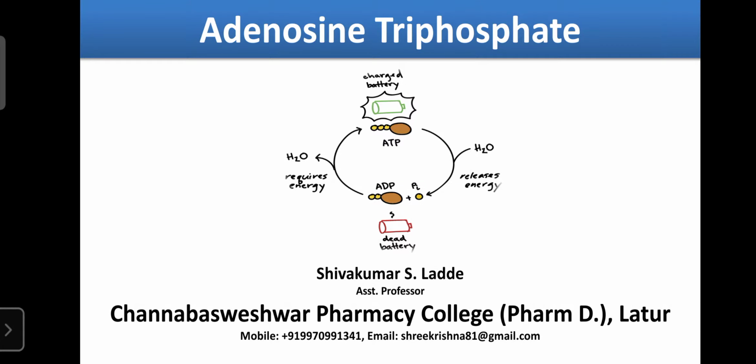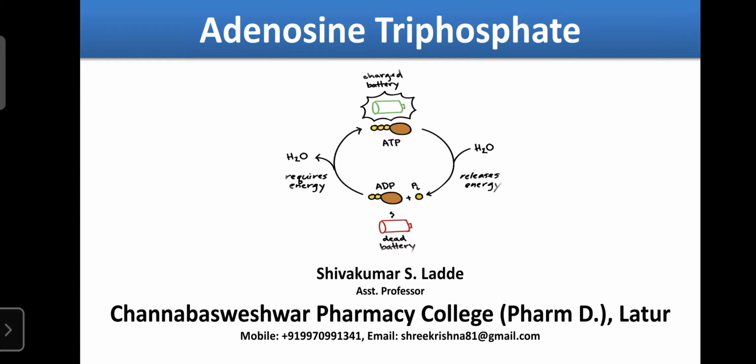So today our topic is adenosine triphosphate among all biomolecules. It is a high energy compound, or high energy biomolecule, also known as ATP. When ATP is hydrolyzed, it releases a lot of energy.